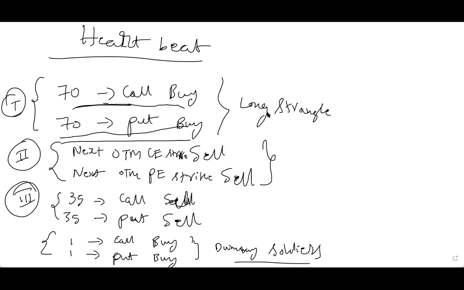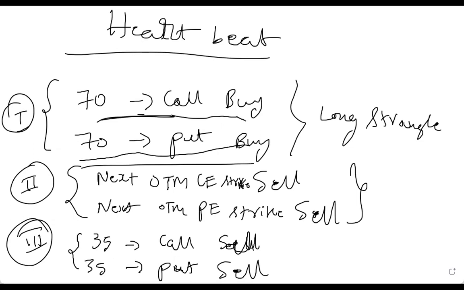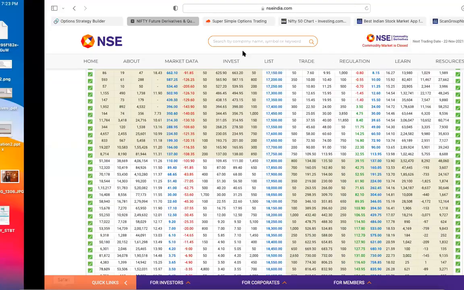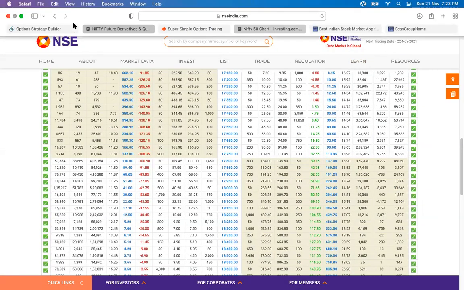Let's put this in Opstra or Sensible. So I think Sensible, the work is very, very easy. I can just put it in a few seconds or a few minutes. But Opstra takes a lot of time. But for beginners, Opstra is a god. But Sensible, you have to learn how to use Sensible. So Sensible is ultimate, where you can create strategies very quickly.